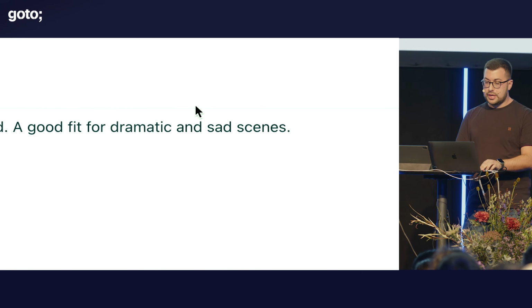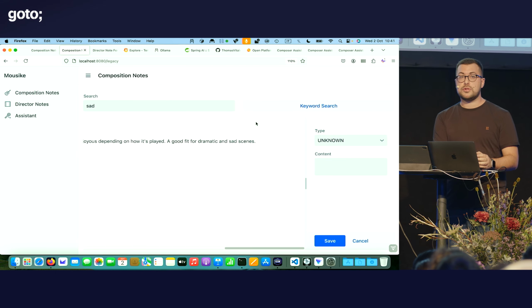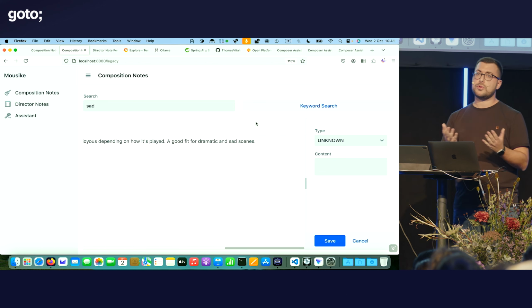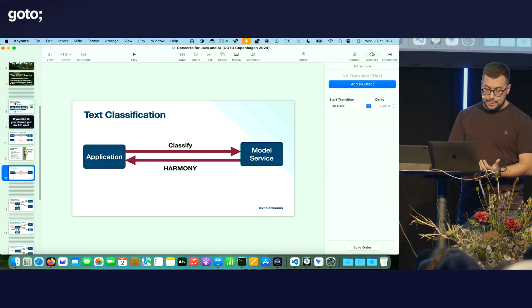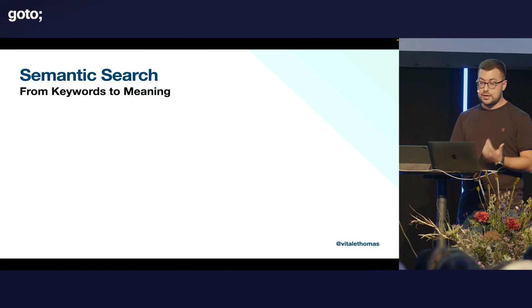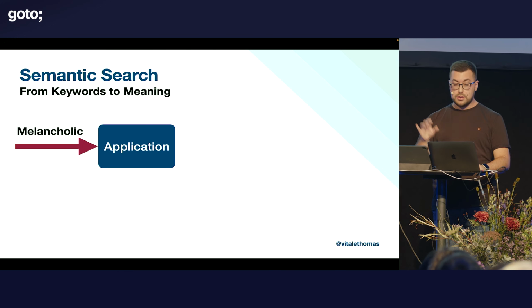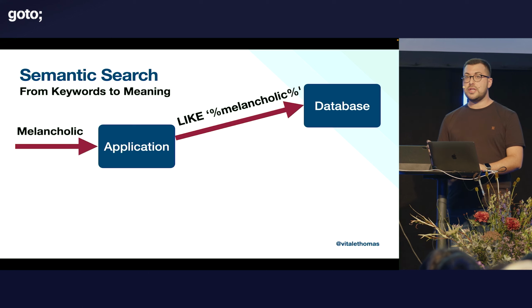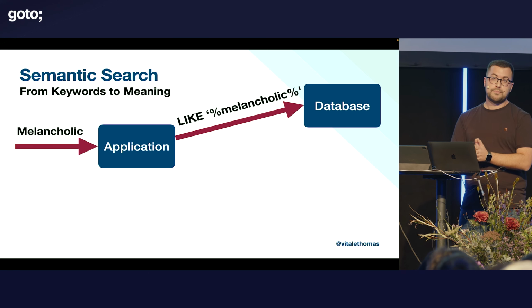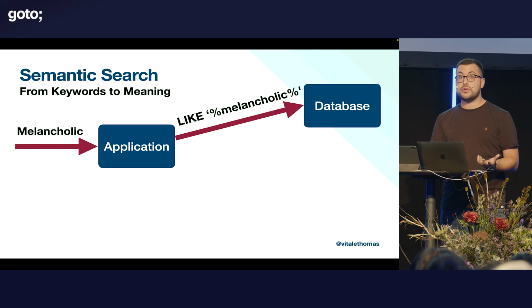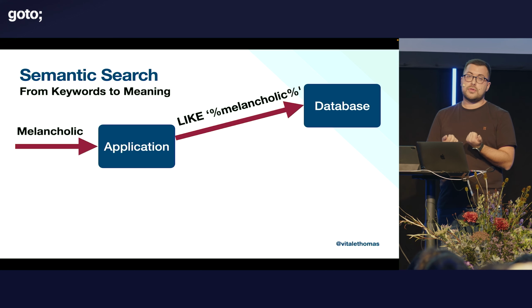So instead of searching by keyword, I would like to be able to search based on the meaning of words. That's what we call semantic search. And that's another use case we might have with large language models. So typically we get a keyword, for example, melancholic, and then we search in the database everything that contained that word. With semantic search, we first need to tell the machine how it can understand the meaning of the keyword.